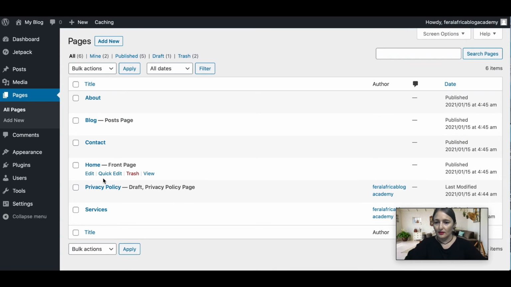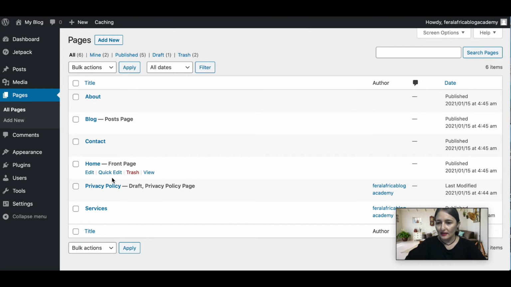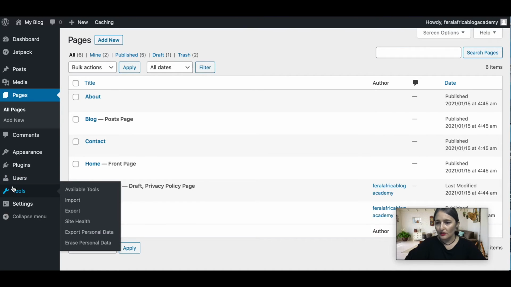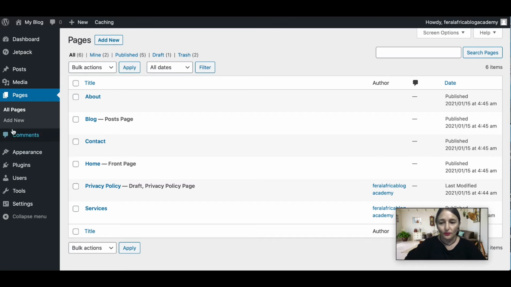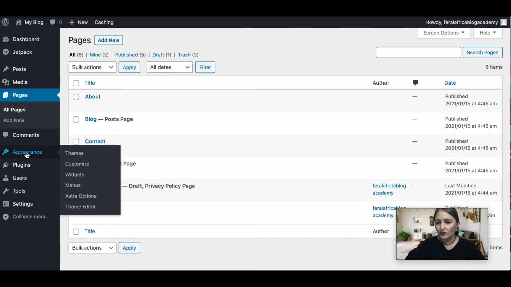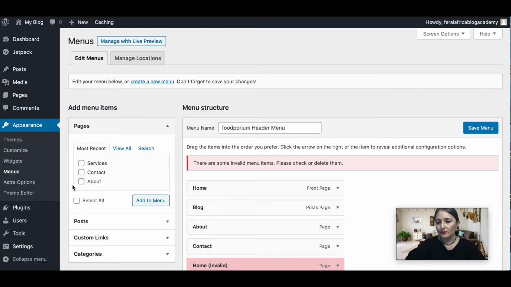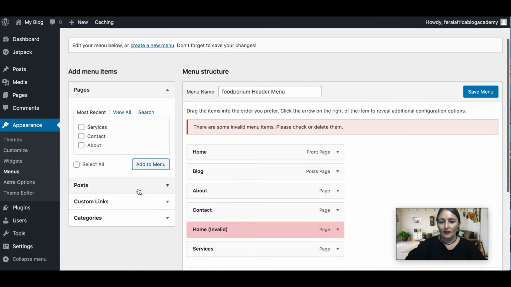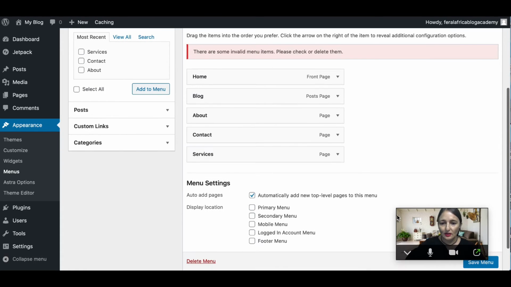Alright, so there's our services page. Now the next thing we want to do is create a menu for our website. So we're going to go back to Appearance and click here on Menus. This is telling me that this home page is invalid, so I'm just going to remove that.